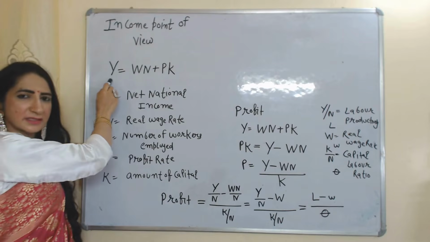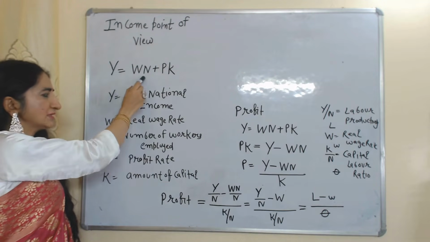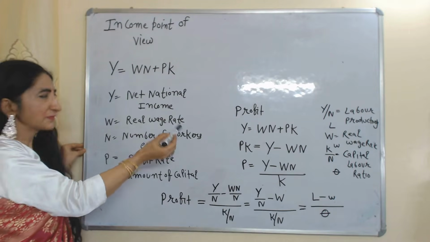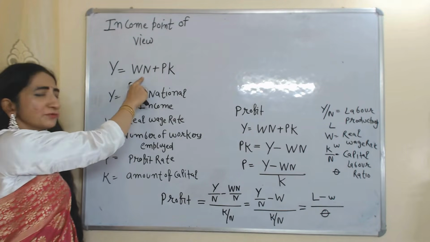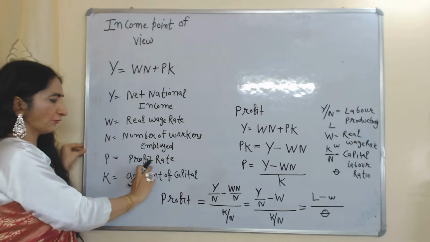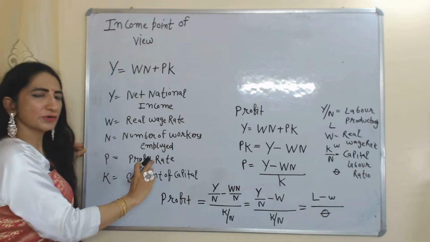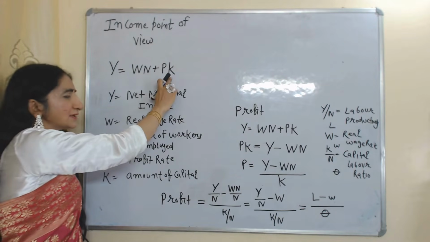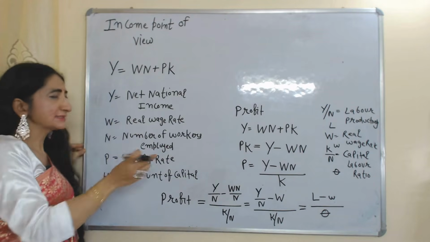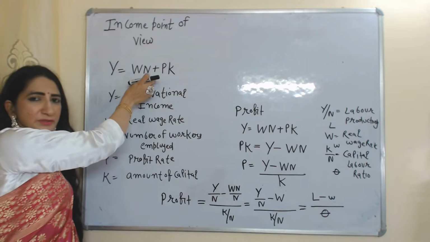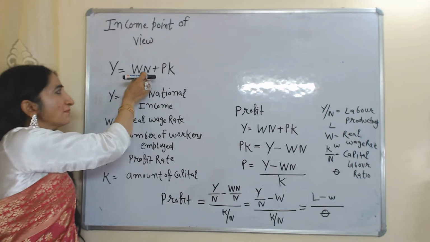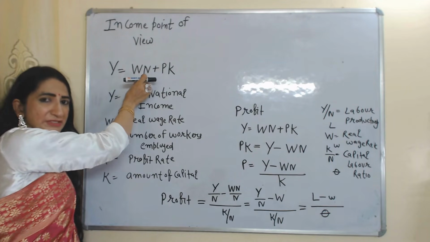Here Y is our national income, W is the real wage rate, and N is the number of workers employed. WN represents the part of national income which goes to laborers. P is the profit rate and K is the amount of capital. The PK part represents the part of national income which goes to capitalists. So we can say that our national income is divided between two parts: some part goes to capitalists as profit and some part goes to laborers as wages.